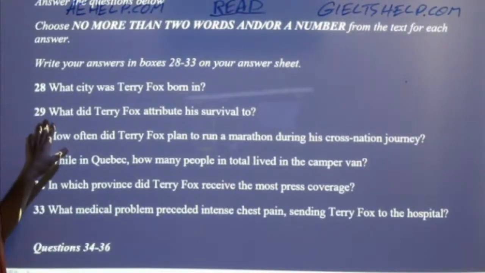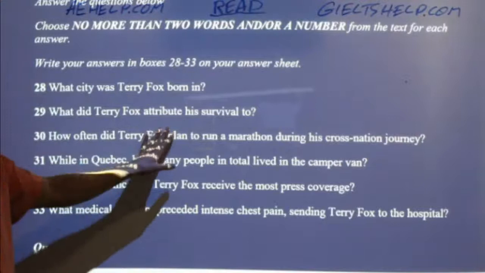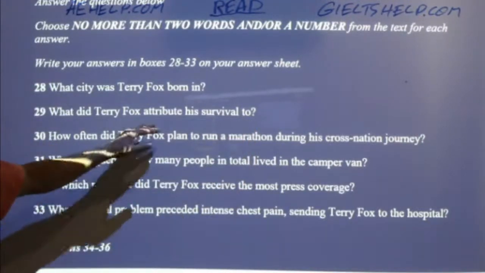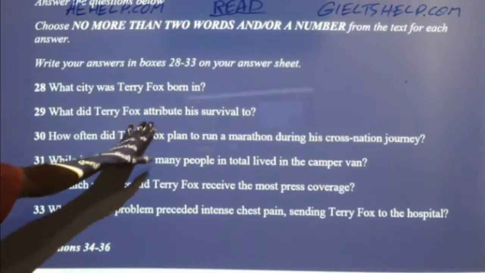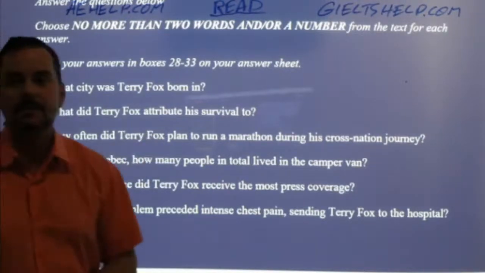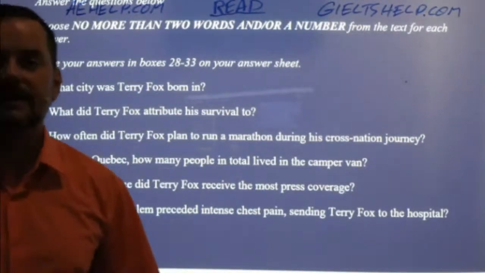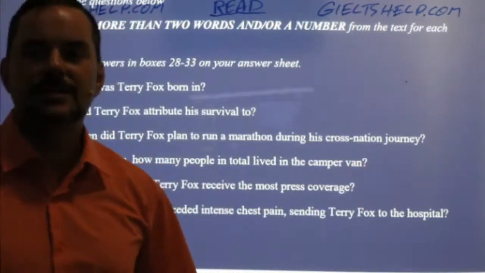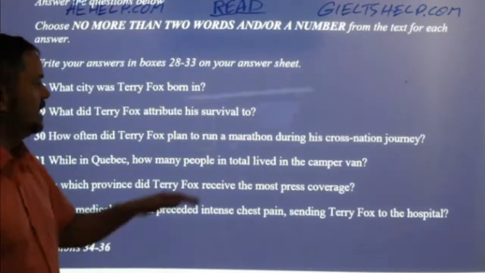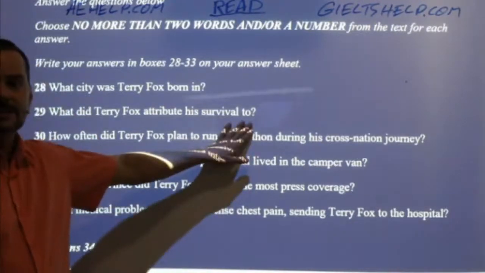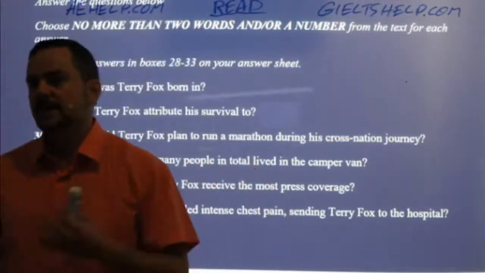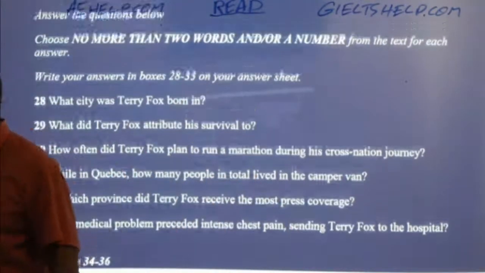What did Terry Fox attribute his survival to? Where do I find this and what is it? Maybe some of you can answer this question without even looking in the passage. I still have this answer in my mind because I remember. Yeah, so Carolina says he attributed his survival to medical advances. Abhishek says, same paragraph, last two lines. Yeah, very nice visualizing. I can tell many of you pictured that.